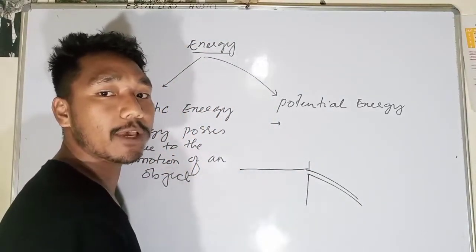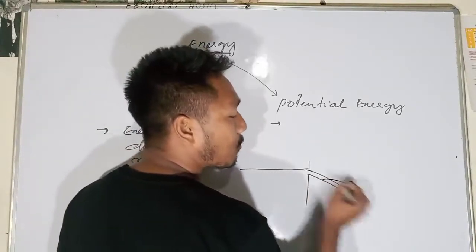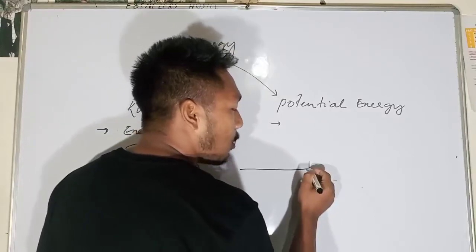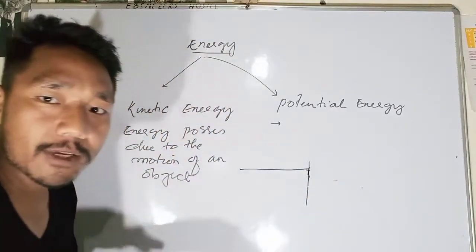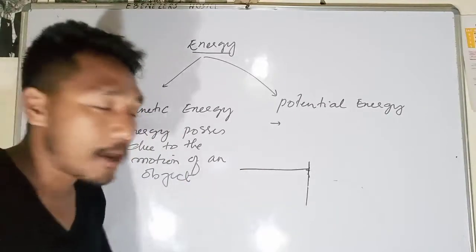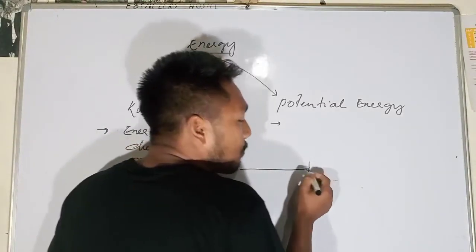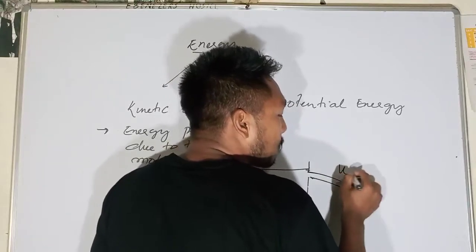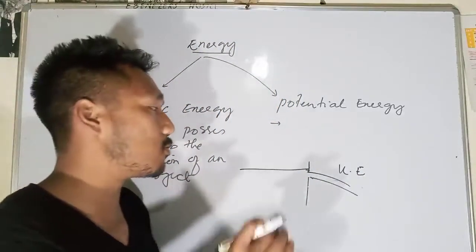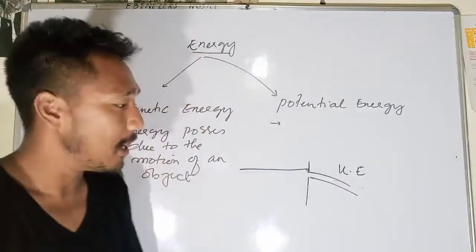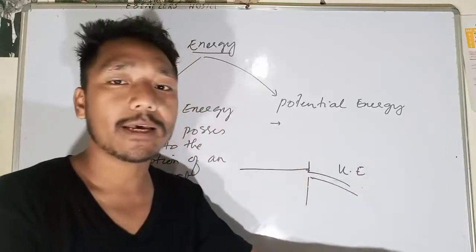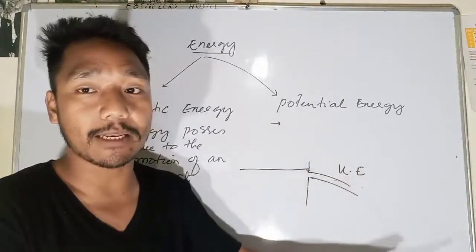So they possess kinetic energy. When they flow, they possess kinetic energy. Before the water flows, it is in a state of rest, so there is no energy. But if I let it go, the water starts falling, and that forms kinetic energy. Kinetic energy means the energy possessed due to the motion of an object. So the moment the water is let out with high speed, it possesses energy. It gives us energy.